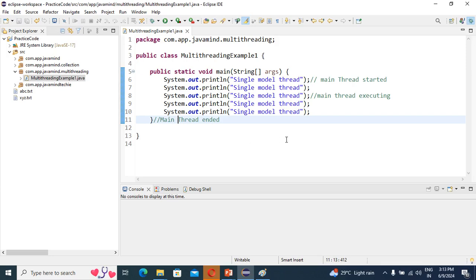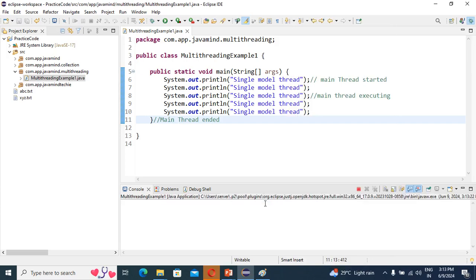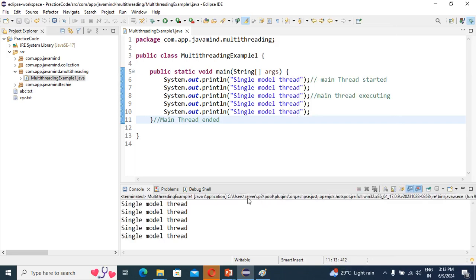Right. So can I run the application? See guys, how many times is "single model thread" coming? We have written it 5 times, so 5 is coming.